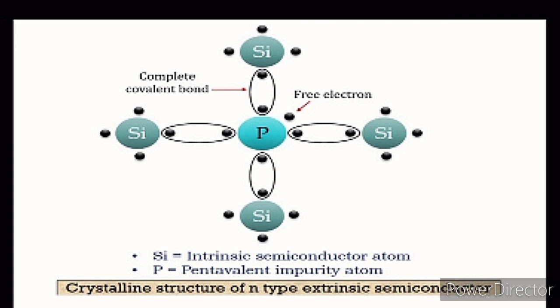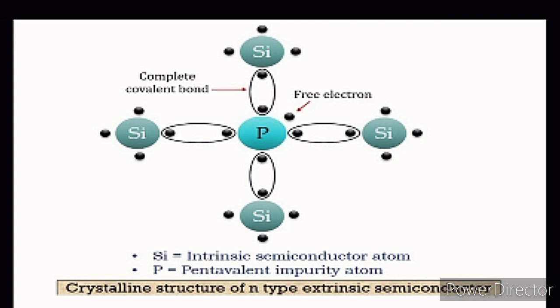At this time, the 4 valence electrons of silicon are shared with the neighbor atom's free electrons, and that creates the covalent bond. See this screen. Similarly, phosphorus shares 4 valence electrons with the neighbor atom, but phosphorus has 5 valence electrons in the outermost orbit.